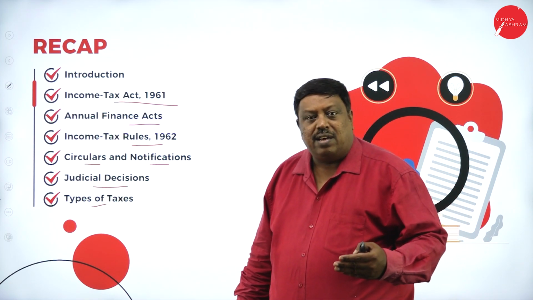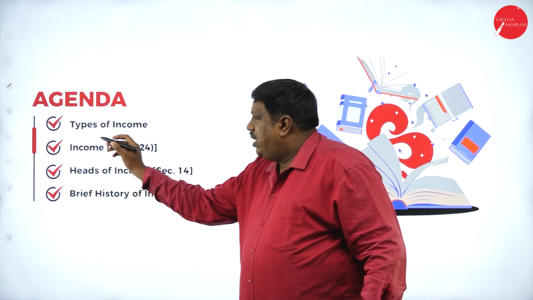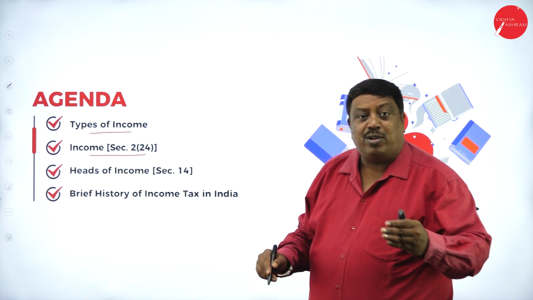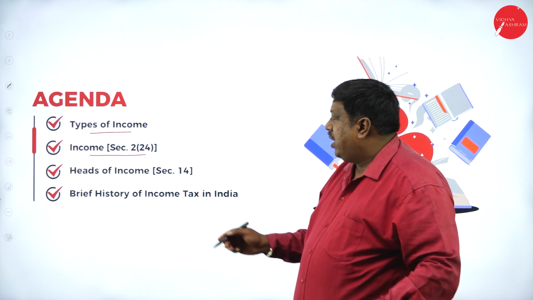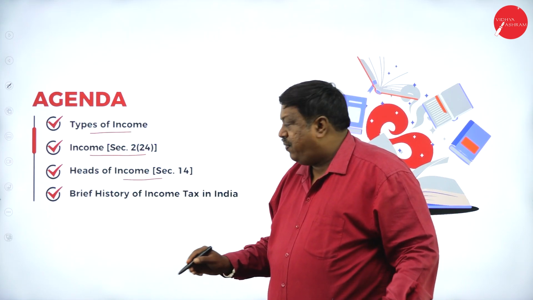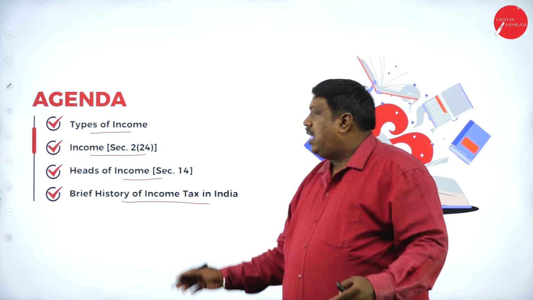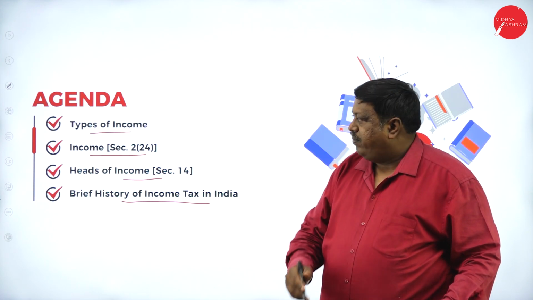In today's session, the main agenda will be types of income, income under section 2 subclause 24 of the Income Tax Act 1961, heads of income under section 14, how it has been classified, and a brief history of income tax in India. These are the 4 major topics we are going to discuss in today's session.